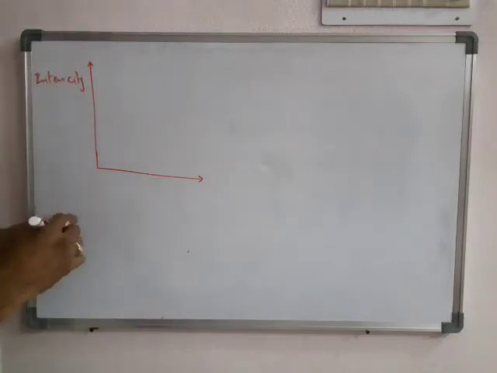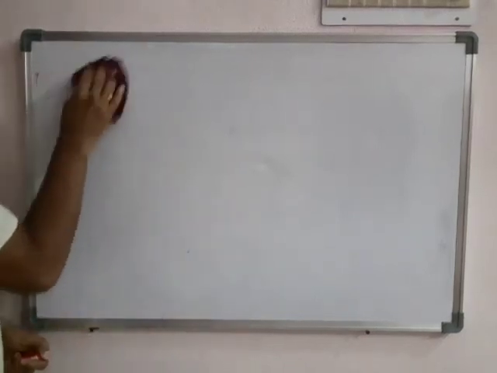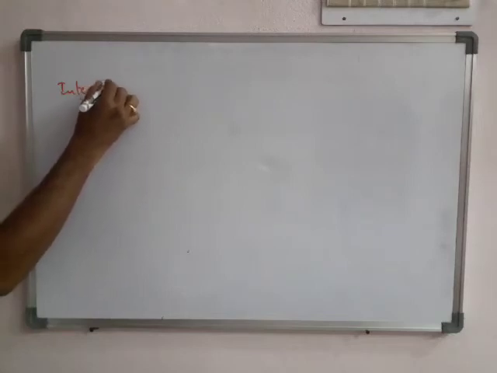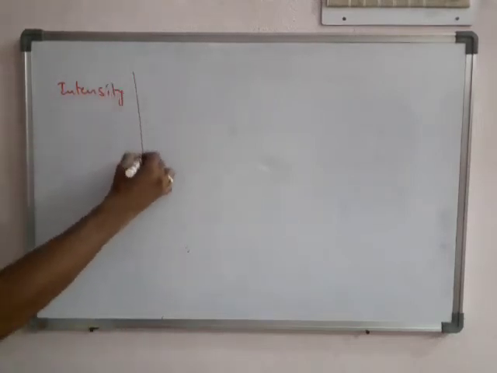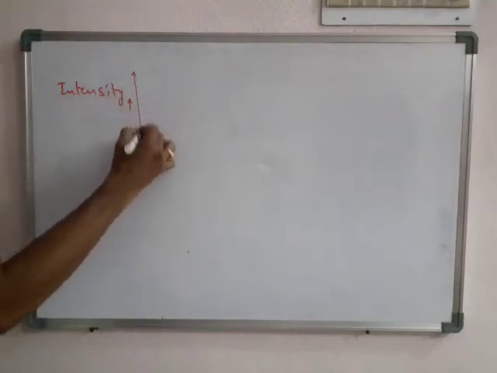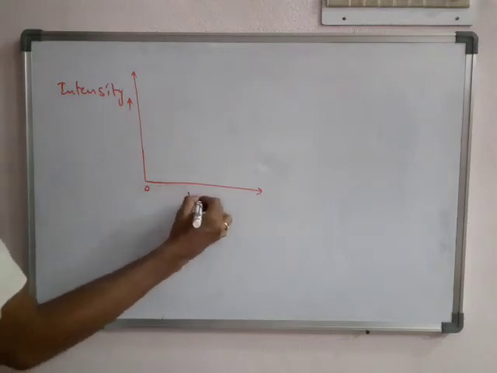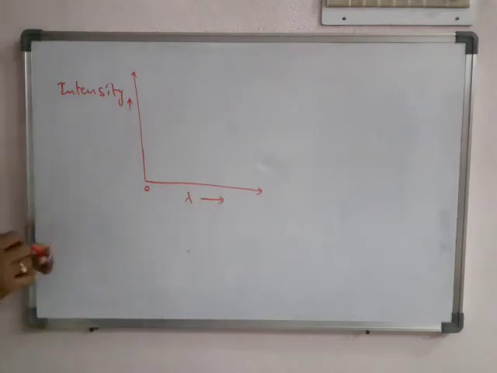So intensity is taken as the y-axis, wavelength is taken as the x-axis.